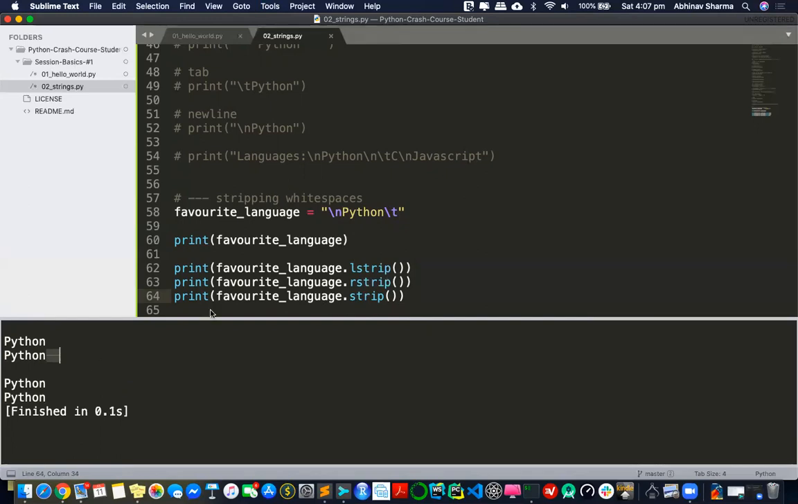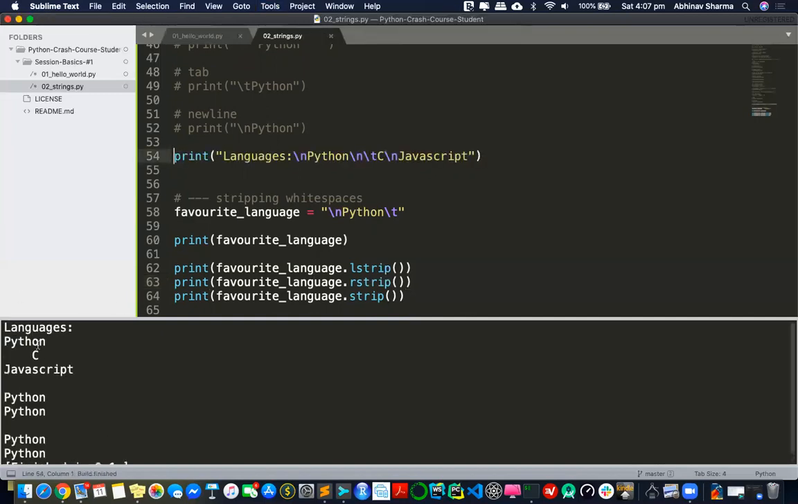But what about this? This is something I had a problem with. I had no \n on the right, no \t on the left, no white space on the right, no white space on the left. I have something in the middle. Do you think strip will work or not? I don't think it will work. Exactly, you're 100% right. It won't.